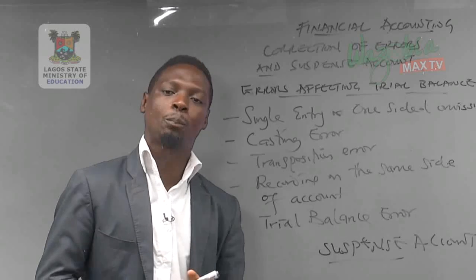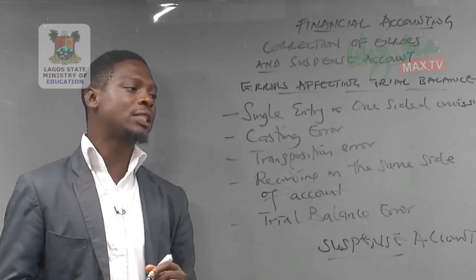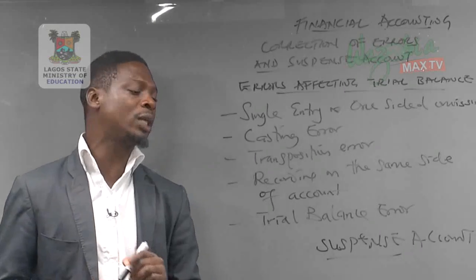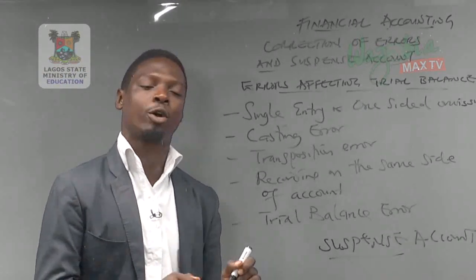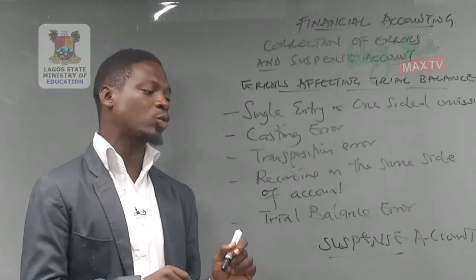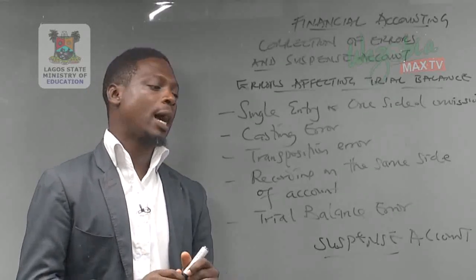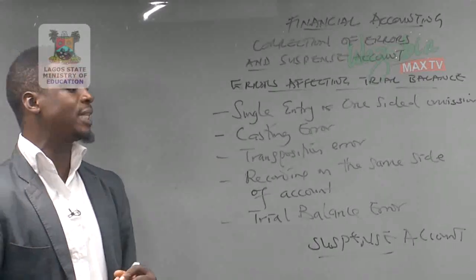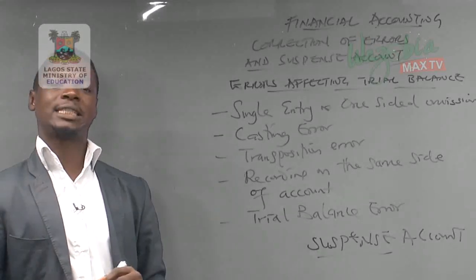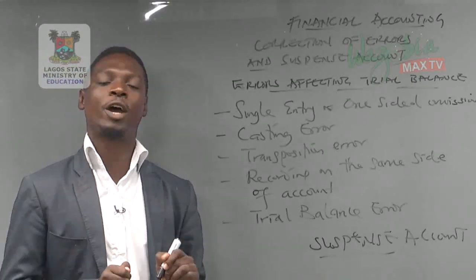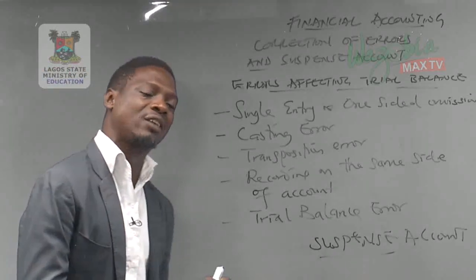And now I will go to the procedure that must be taken in correcting error. Before we do that, when errors affect the trial balance, we are to correct that error and post into journal as well as post into suspense account with proper narration. And the procedure of correcting error includes, number 1, identification of the error. That is, you must identify the type of error that is committed. Is it an error affecting the trial balance or an error not affecting the trial balance?